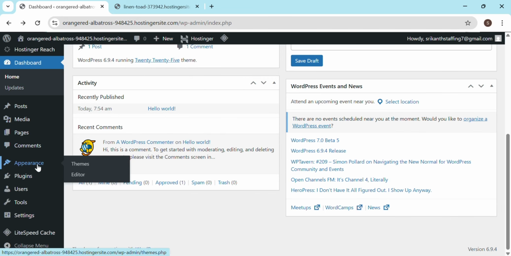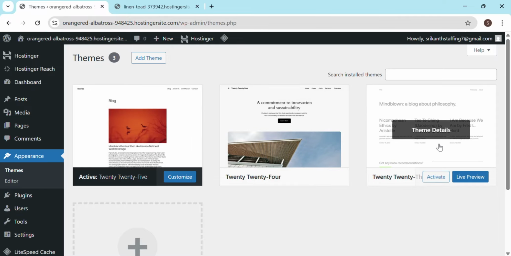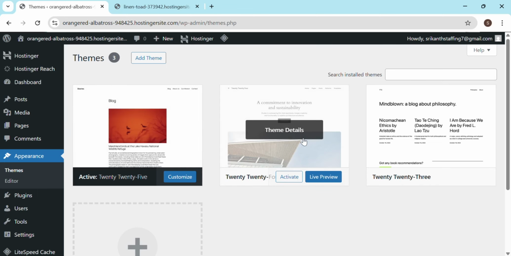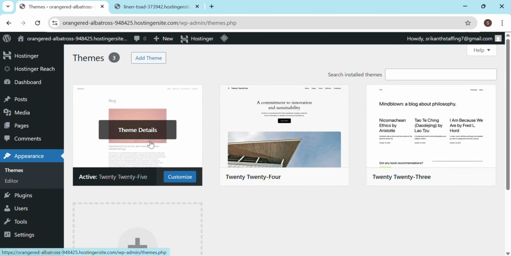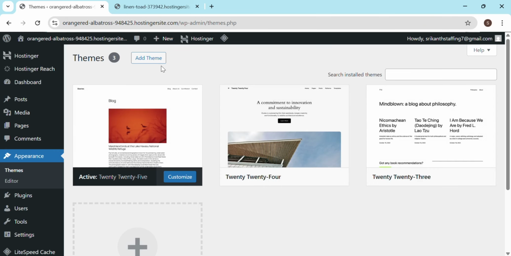So first what we will do is we will go to appearance, and we will see what themes are here. By default you will always get the 2020 theme, 2025, 2024 and 2023. Maybe the 2026 theme has not yet been installed. These are the few default themes you normally get, but we will not be using any of these. Just for ease of use, we'll use our custom theme.